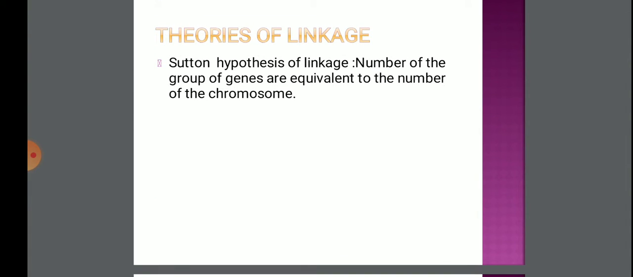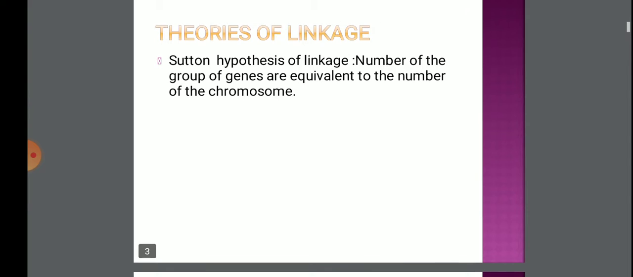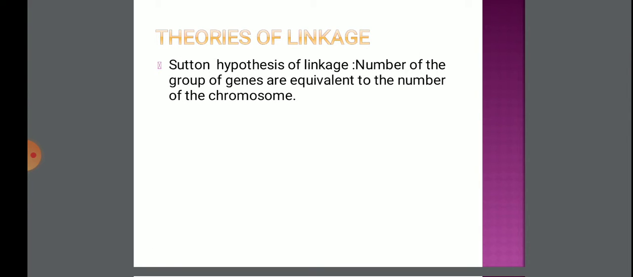First one is Sutton hypothesis of linkage, given by Sutton. He said that there are so many genes, and they are present on the chromosome. If we consider the case of the human being, there are 46 chromosomes and about 25,000 genes on those 46 chromosomes. So as the number of chromosomes increases, the number of genes also increases. However, he did not do any genetic experiments to support his theory.